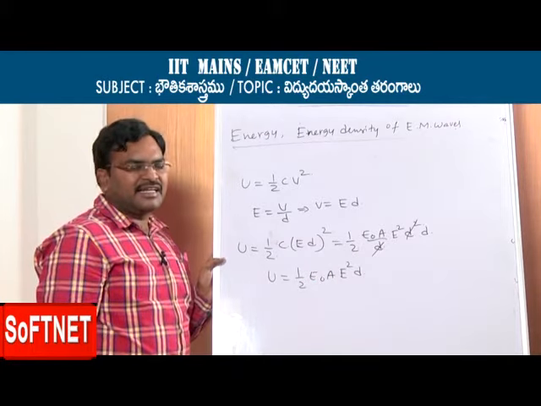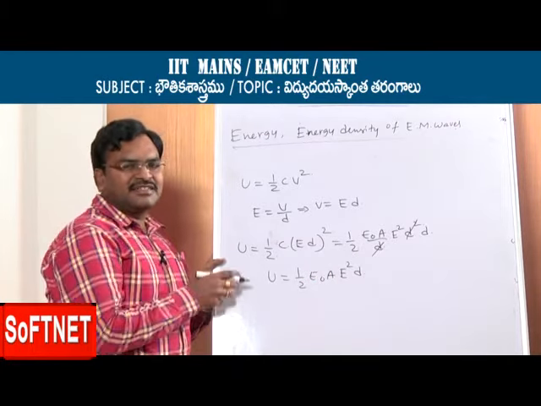Now we calculate energy density. Energy density is equal to energy per unit volume. Energy we got is 1 by 2 epsilon 0 A E square D, divided by volume.